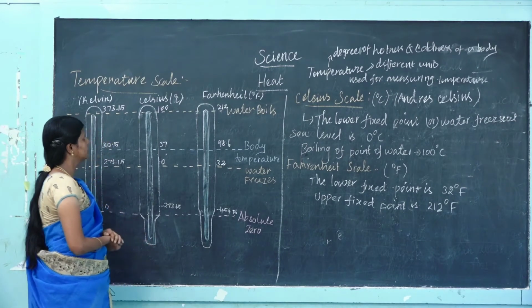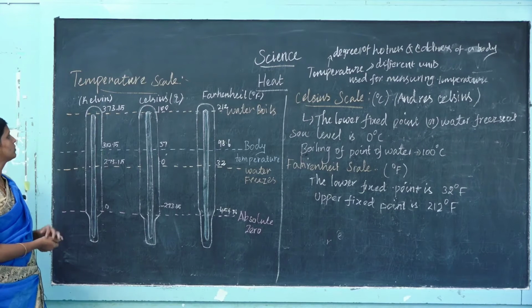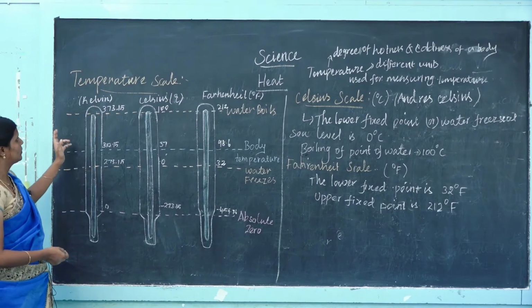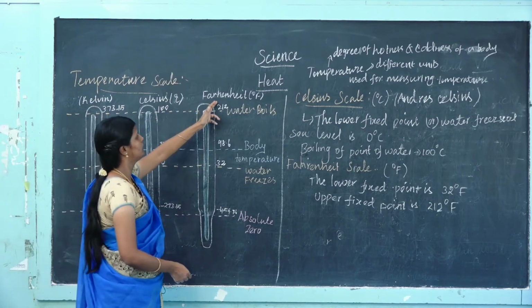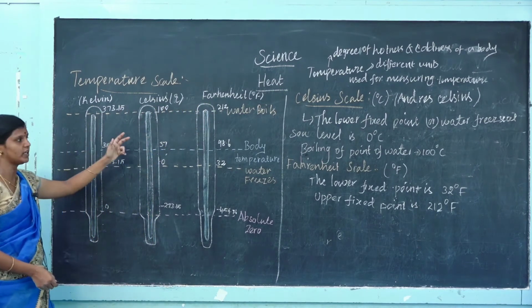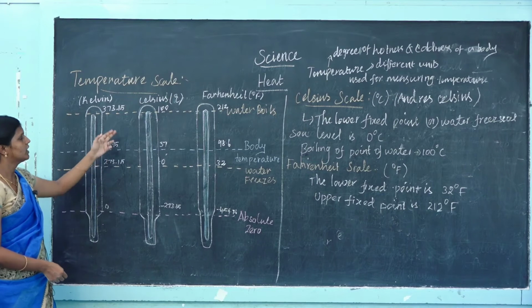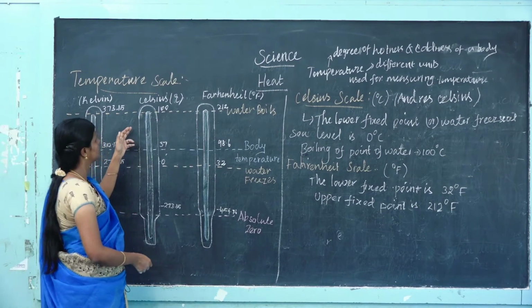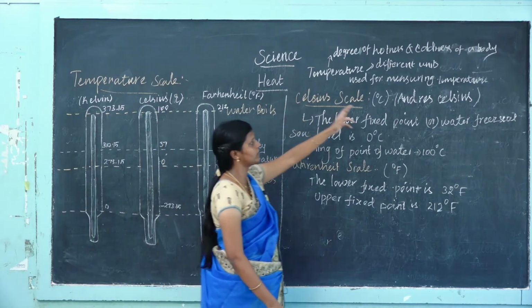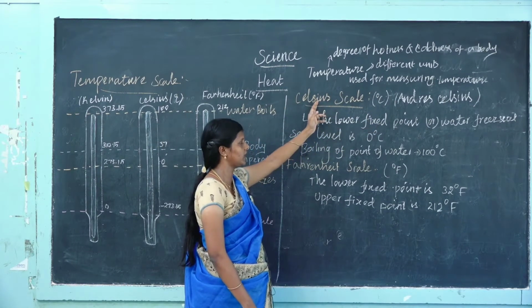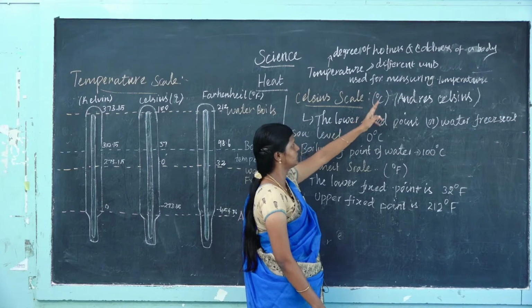Different units are used for measuring temperature. One is Kelvin, another is Celsius, and another is Fahrenheit. These are the three different units used to measure temperature. First, we are going to see the Celsius scale. The Celsius scale was invented by Anders Celsius, so it is called the Celsius scale. It is denoted by degree Celsius.